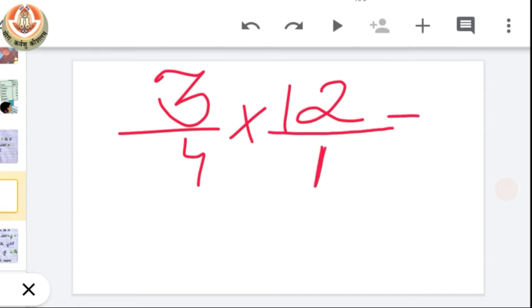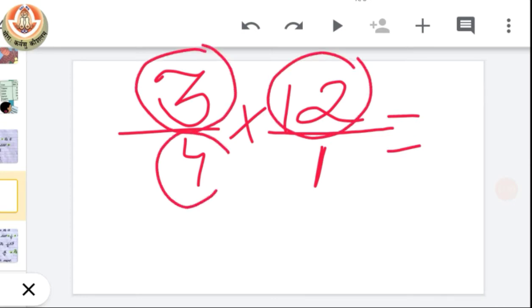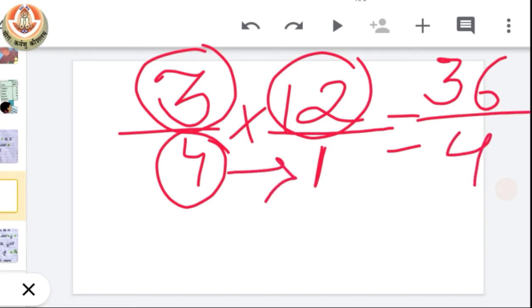Now numerator multiplies with numerator and denominator with denominator. When we multiply 3 with 12, we will have how much? 36. On the other hand, when we multiply 4 with 1, we will have 4.